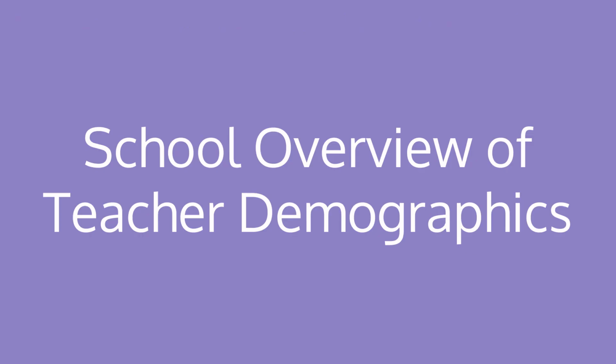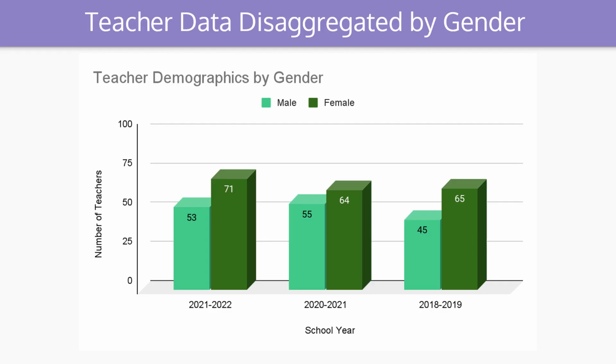Now we're looking at the school overview of teacher demographics. Here we have the teacher demographics by gender, male and female. In 2021 to 22, we had 53 male teachers and 71 female teachers. In 2020 to 21, we had 55 males and 64 female teachers. And in 2018 to 2019, we had 45 male teachers and 65 female teachers. So you can see that throughout these three years, there were more female teachers than males in each year.